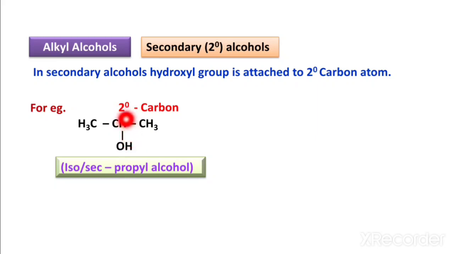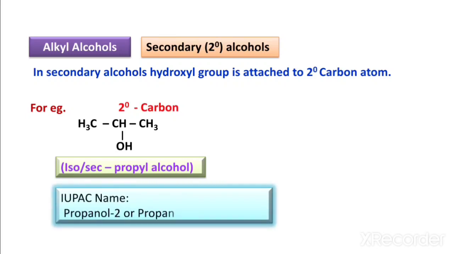Therefore, the definition of secondary alcohol: hydroxyl group is joined to the secondary carbon. That means first we have to identify the secondary carbon. The IUPAC name here is propan-2-ol.